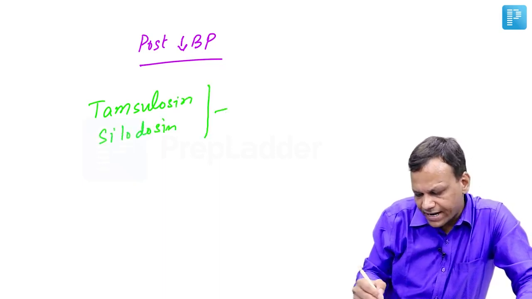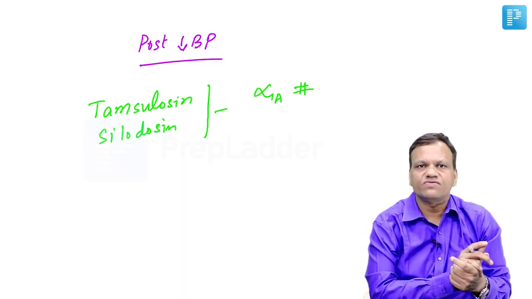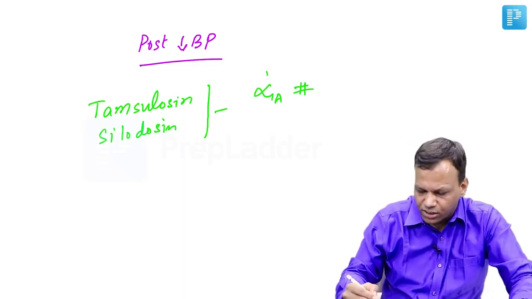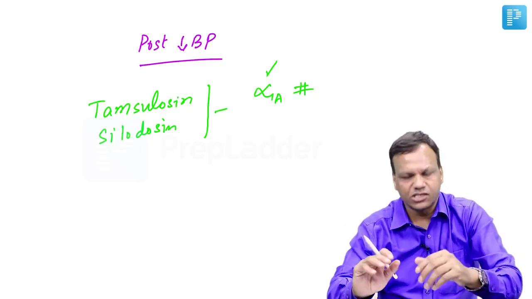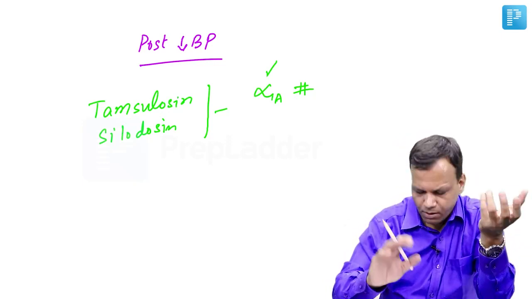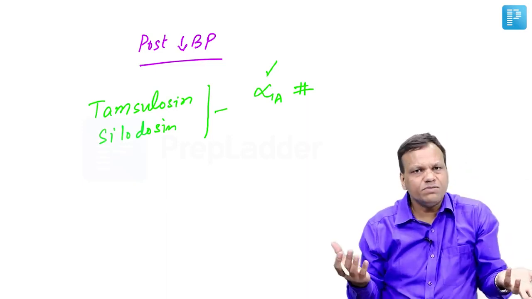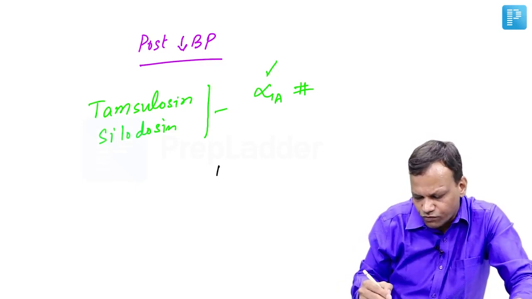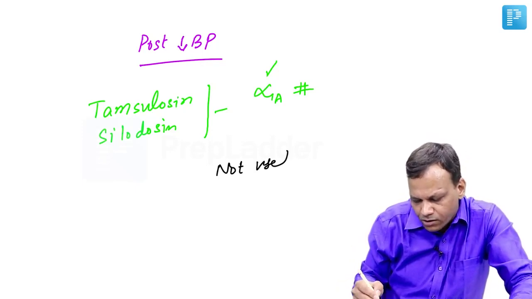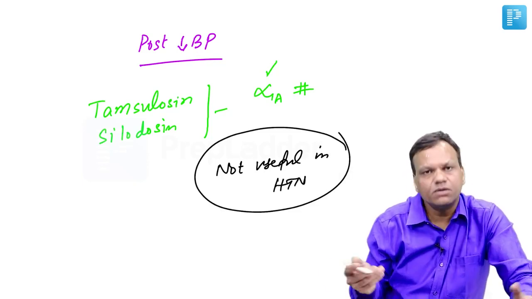These drugs are selective alpha-1A blockers. Remember, in the prostate we have alpha-1A, whereas in the blood vessels we have alpha-1B. So these drugs are used in BPH. They will not affect the blood pressure, so there is a lesser chance of causing postural hypotension. But because they are not causing postural hypotension, they are not decreasing BP, so they are not useful in hypertension or any problem of the blood vessels.